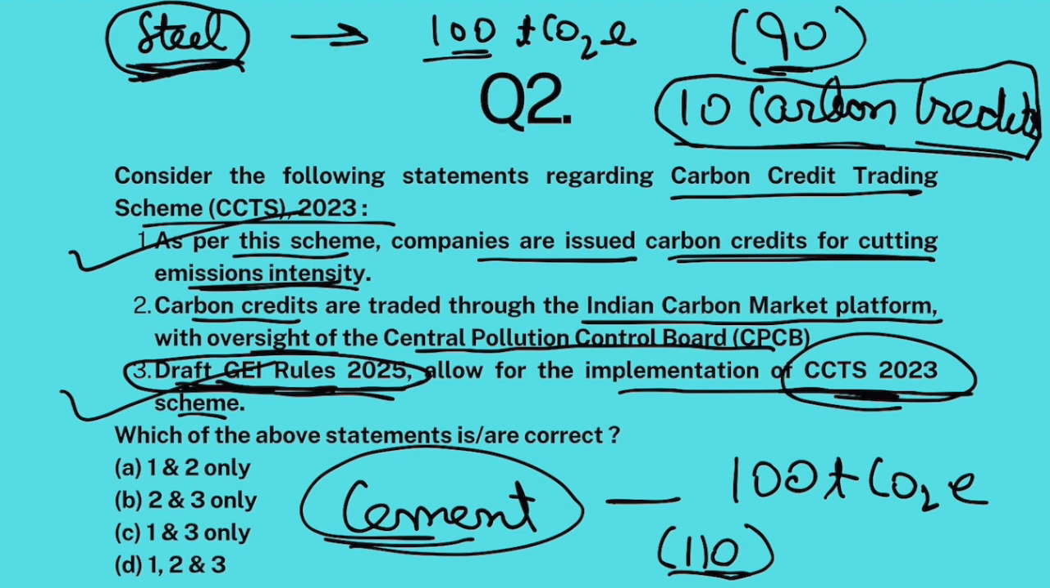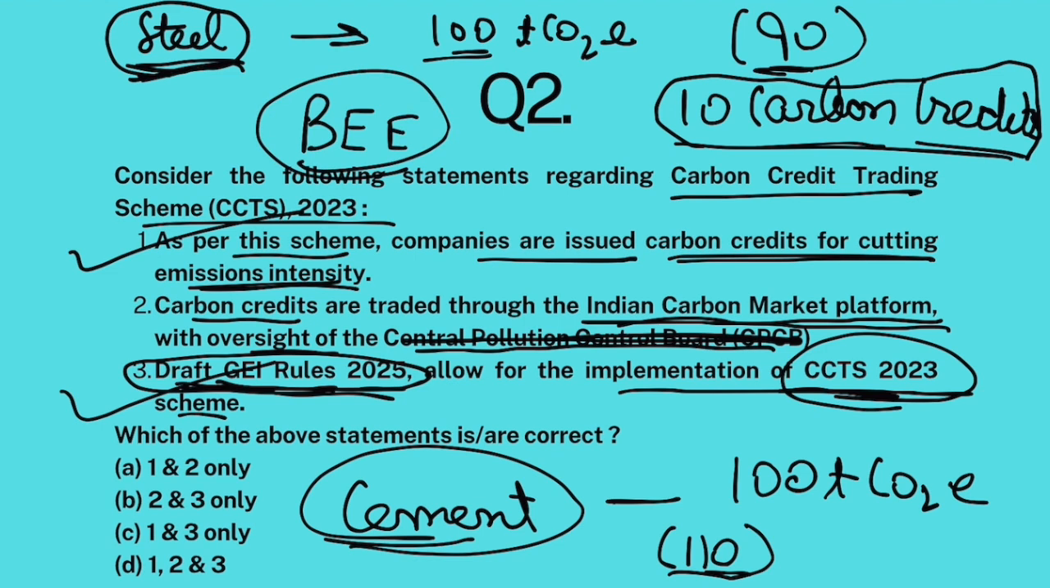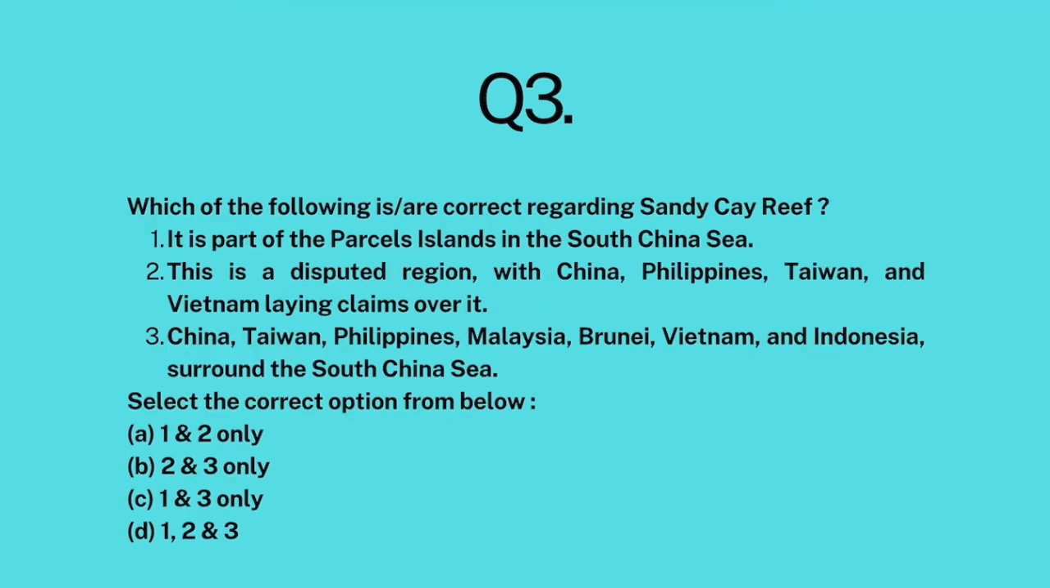Now, the steel industry can sell these carbon credits to the cement industry on the Indian Carbon Market Platform. And this Indian Carbon Market Platform will be overseen not by CPCB, but by the Bureau of Energy Efficiency. So this is false. 1 and 3 are only correct. The answer is C.